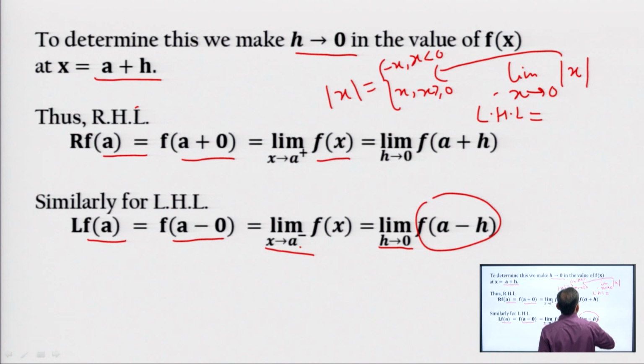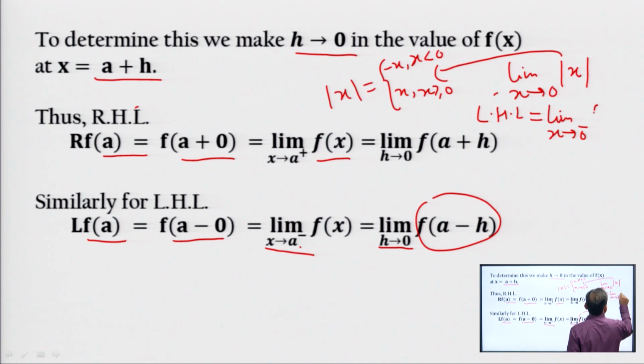So, if we evaluate the left hand limit for this function, the left hand limit is limit x tending to 0 minus f(x), which is equal to limit h tending to 0 f of 0 minus h, as x is replaced by 0 minus h.